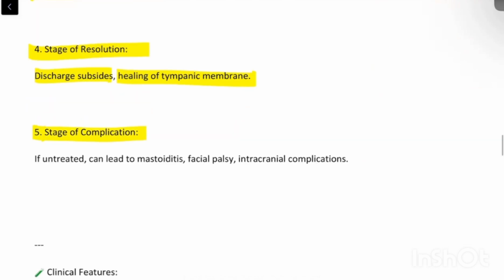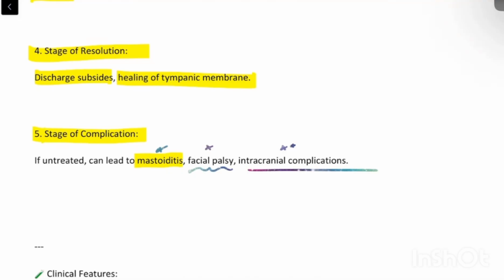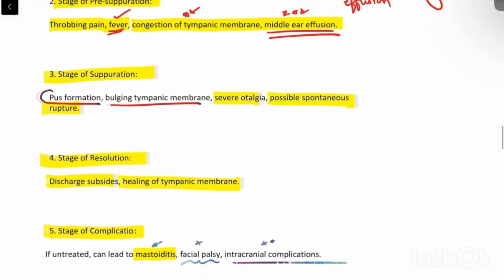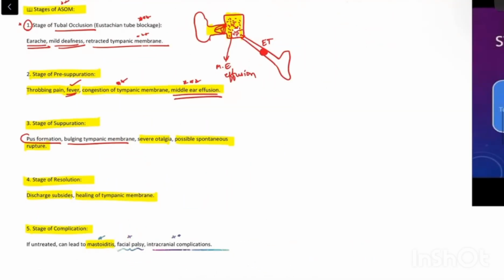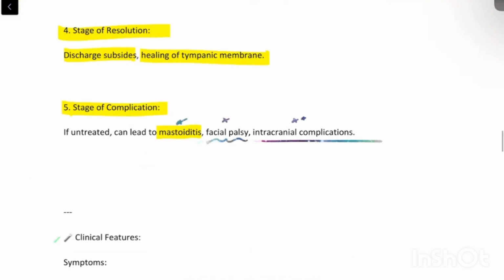If untreated, it can lead to the stage of complication. That is, it can lead to inflammation of the mastoid, that is mastoiditis. Facial nerve palsy can happen. Then intracranial complications can happen, like a pyogenic abscess or dural abscess, or it can lead to meningitis also. So all these are the stage of complication. So what are the four stages? Stage of tubal occlusion, followed by stage of presuppuration, followed by stage of suppuration, and then stage of resolution, and if untreated, it can lead to the stage of complication.